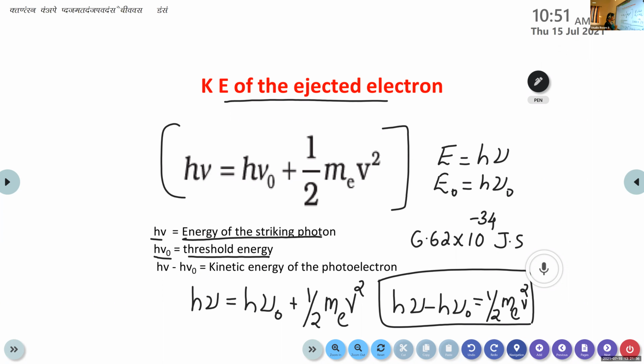The next one is h nu 0, that is threshold energy, the minimum energy required for the emission of electrons from that metal surface. Then the difference, h nu minus h nu 0, is equal to the kinetic energy of the photoelectron. So we can rewrite this equation as h nu minus h nu 0 is equal to half m e v square. And the value of this h, Planck's constant, is 6.62 into 10 raised to minus 34 joule second. This is clear?